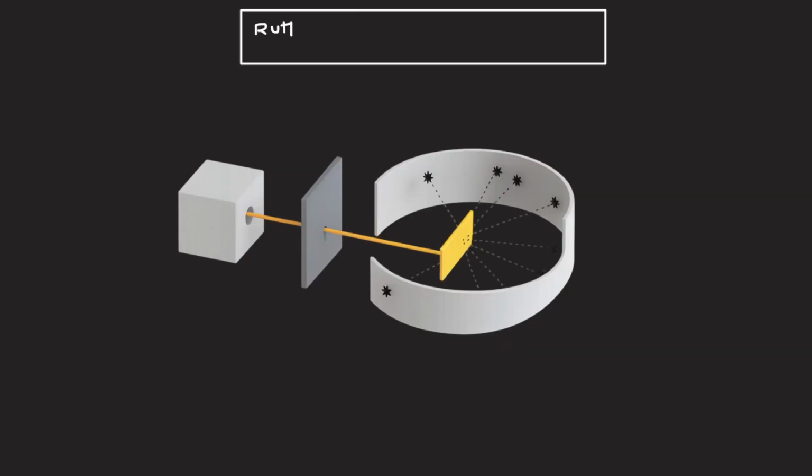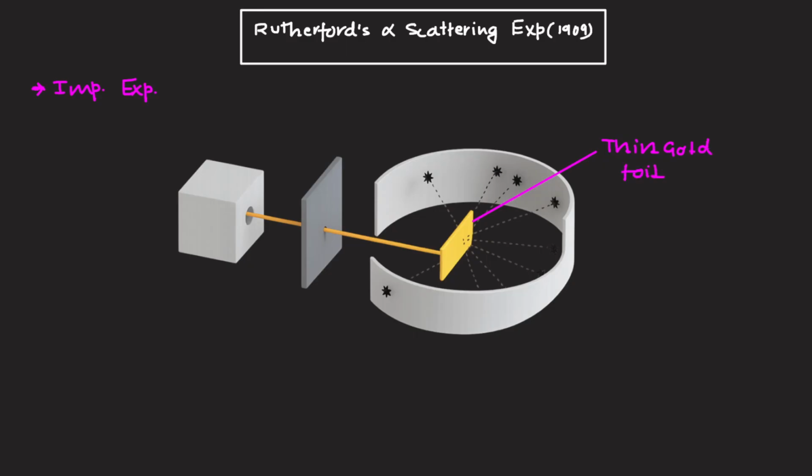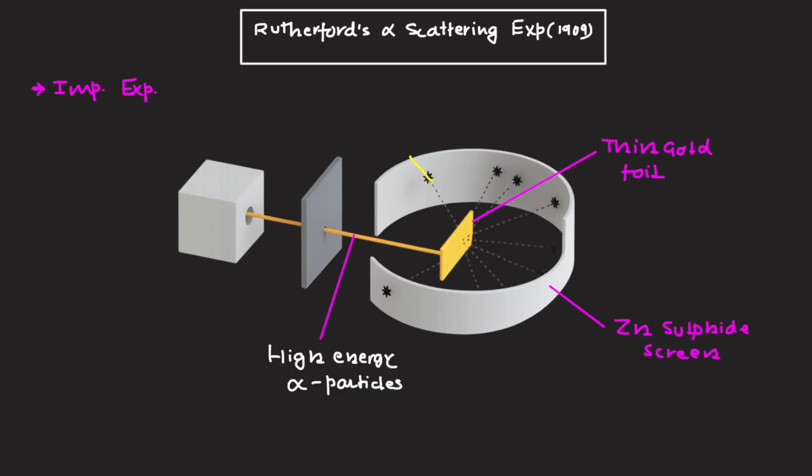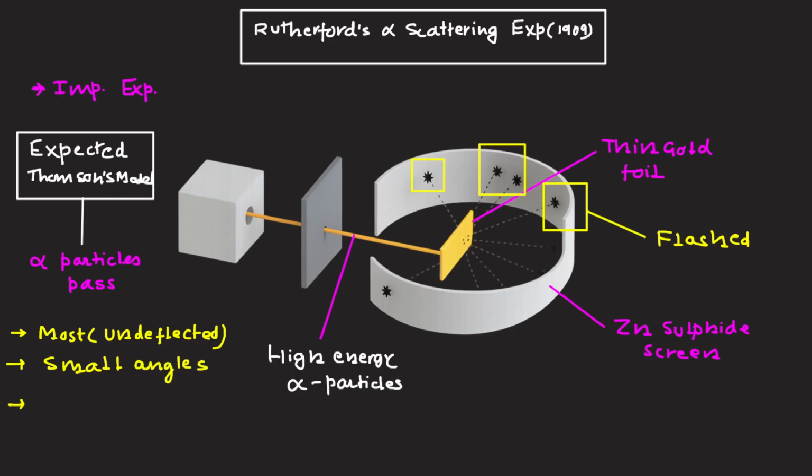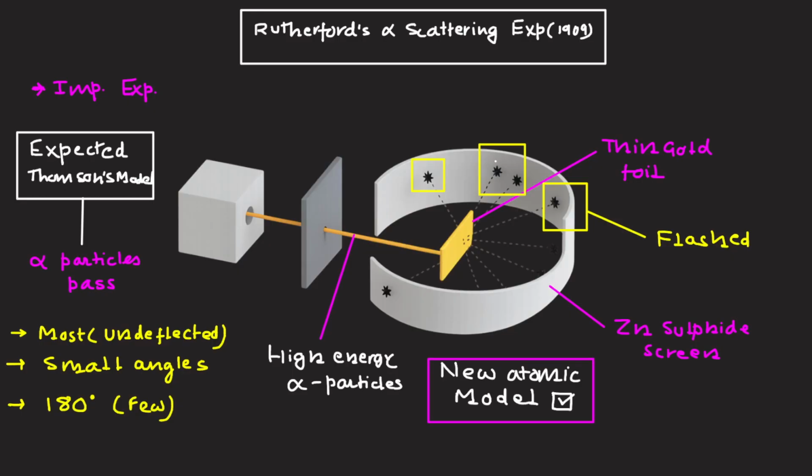Then comes Rutherford's alpha scattering experiment in 1909. To probe atomic structure, Ernest Rutherford performed an important experiment. He bombarded a thin gold foil with high-energy alpha particles. The foil was surrounded by a zinc sulfide screen, which glowed when hit. What was expected from Thomson's model? Alpha particles would pass through with minor deflection. What was observed was that most alpha particles passed through undeflected. Some were deflected at small angles. A few, for example 1 in 20,000, were deflected by almost 180 degrees. These results led Rutherford to propose a new atomic model.